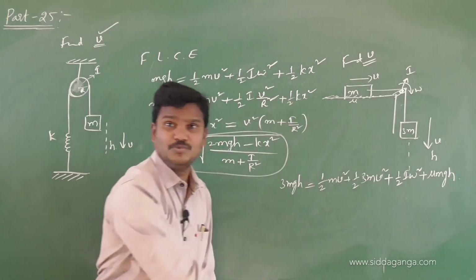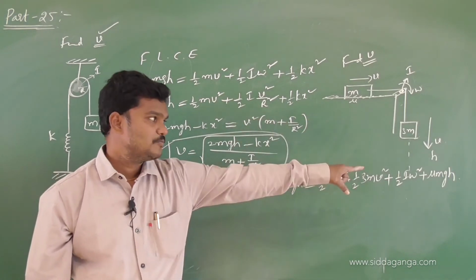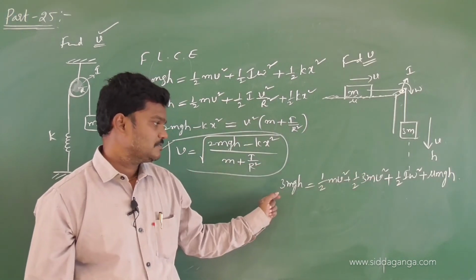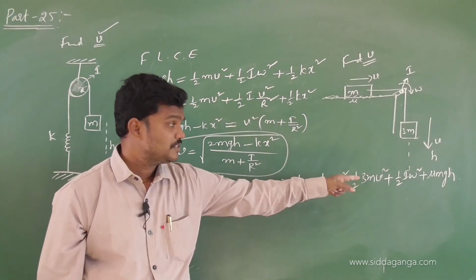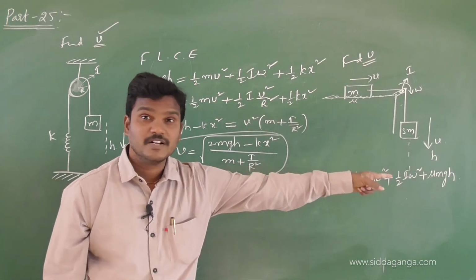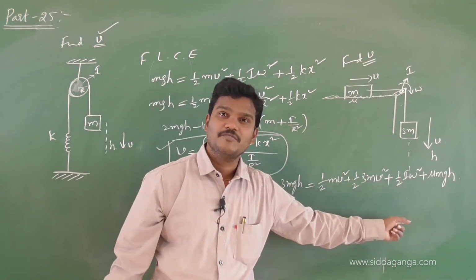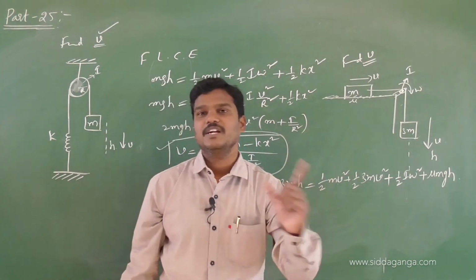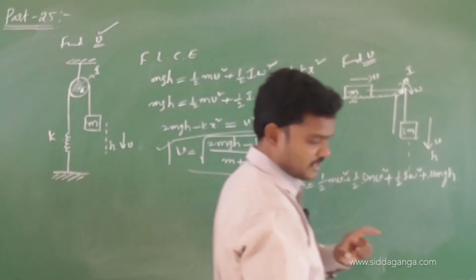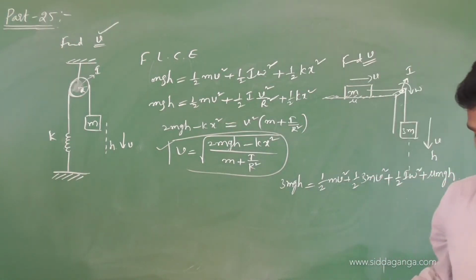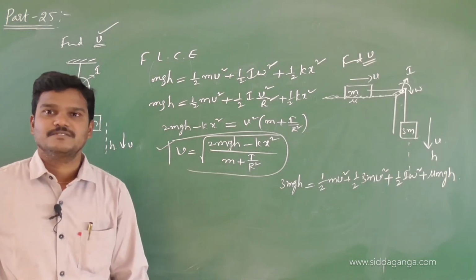If the 3m block moves h distance, the block on the horizontal surface also moves h distance. So this is the work done by the frictional force. This is potential energy, and the remaining are the kinetic energies of the blocks of mass m and 3m, the rotational energy, and the work done by the frictional force. Simplify all, convert omega in terms of v by r, take v square common, and you will get the v value. So follow the process: loss in potential energy is equal to gain in energy. Which one is loss, which one is gain? Take this and try to extend the calculations.